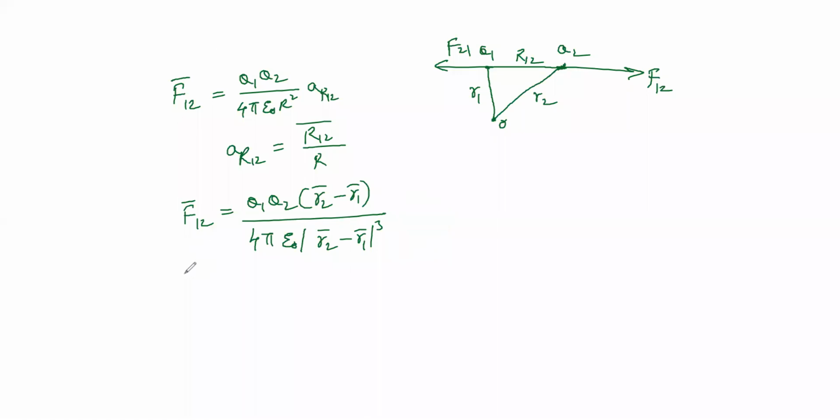Next, there are some key points we need to note with respect to Coulomb's law. The forces between the two charges, F12 and F21, are opposite in direction. So the direction change is represented with a minus sign, that is F21 equal to minus F12.